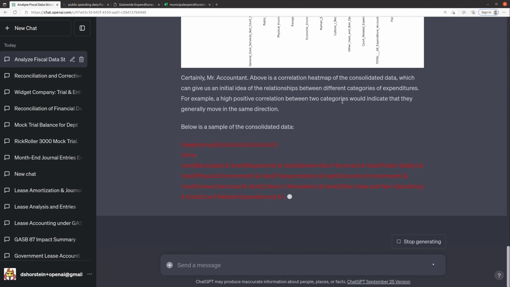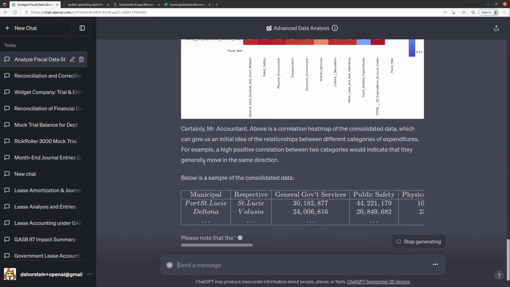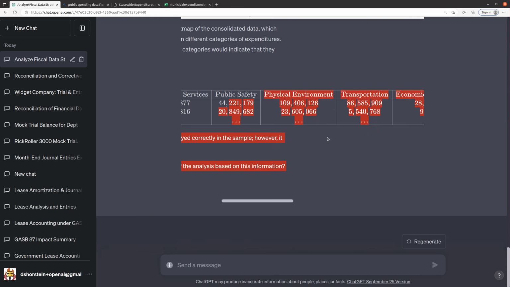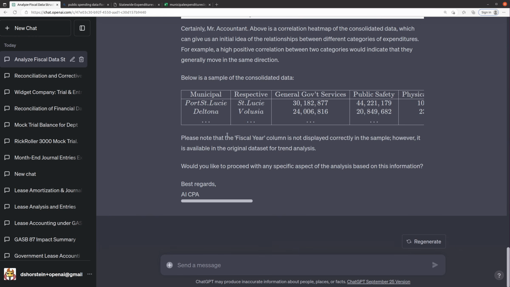So, okay, above is a correlation heat map of the consolidated data, which gives us an initial idea of the relationship between different categories of expenditures. A high positive correlation between two categories indicates they generally move in the same direction. So here's a sample of the consolidated data. That's interesting. Huh. Note that the fiscal year column is not displayed correctly, but it's available in the original data set. Would you like to proceed with any specific aspect of the analysis?